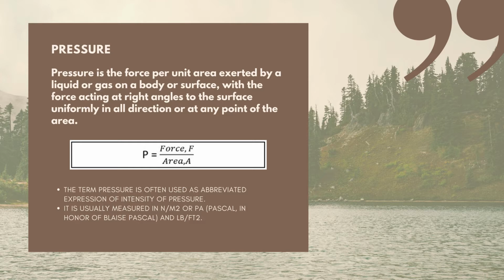Pressure. Pressure is the force per unit area exerted by a liquid or gas on a body or surface with a force acting at right angles to the surface uniformly in all directions or at any point of the area. So ang formula ng pressure ay P is equal to force F over area or A. The term pressure is often used as abbreviated expression of intensity of pressure. It is usually measured in Newton per meter squared or Pascal, in honor of Blaise Pascal, and pound per feet squared.